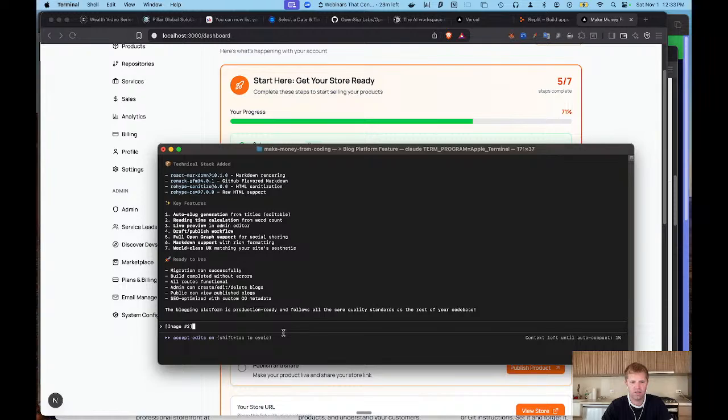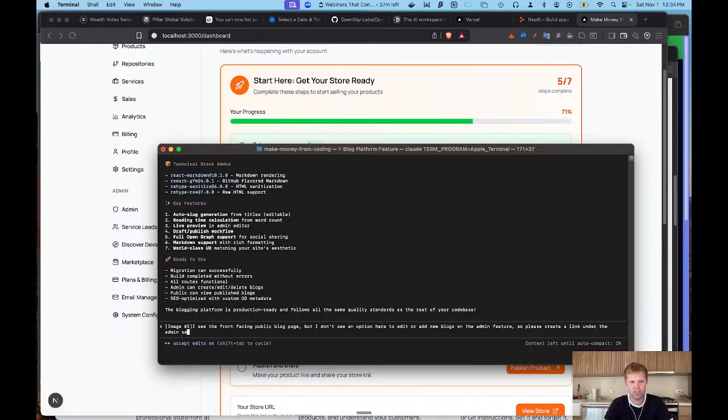Nice. So if you can give it images of what it created, it's actually able to recognize that a lot faster for you. So what we're gonna do is say, I see the front facing public blog page, but I don't see an option here to edit or add new blogs on the admin feature. So please create a link under the admin section for blog so we can create new blog posts.